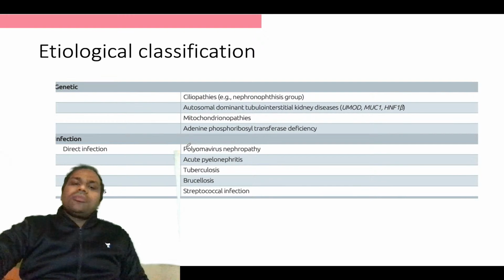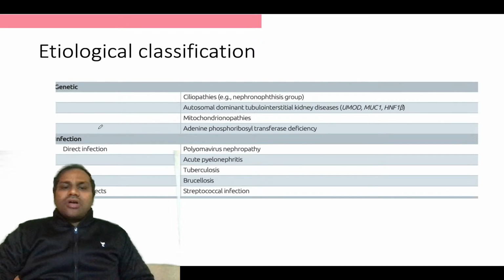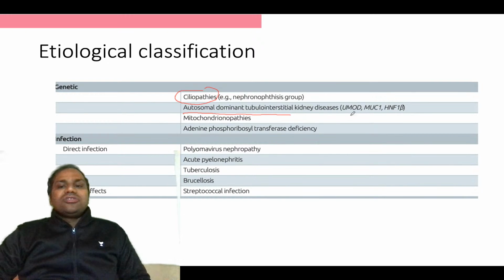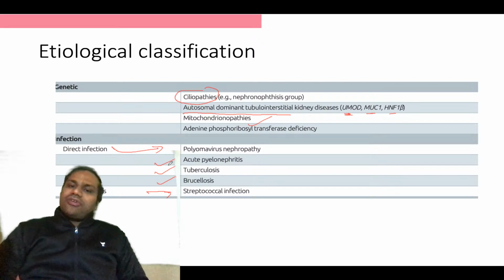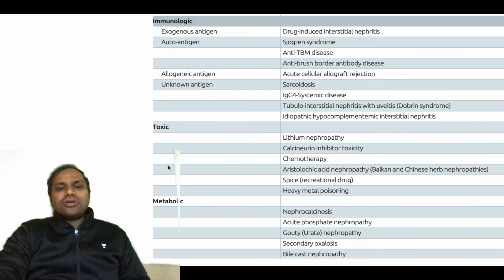So when we talk about etiology, in genetics you have different types of genes, like ciliopathies, for example the nephronophthisis group, okay? Then you have autosomal dominant tubulointerstitial kidney diseases, which are normally associated with the genes MUC1, SNF1 beta, UMOD, and you have mitochondriopathies, and adenine phosphoribosyltransferase deficiency, okay? Infections: there can be direct infections like polyoma virus, acute pyelonephritis, tuberculosis, brucellosis, or there can be indirect infections, different gram positive or gram negative bacteria, okay, so they can be causes.